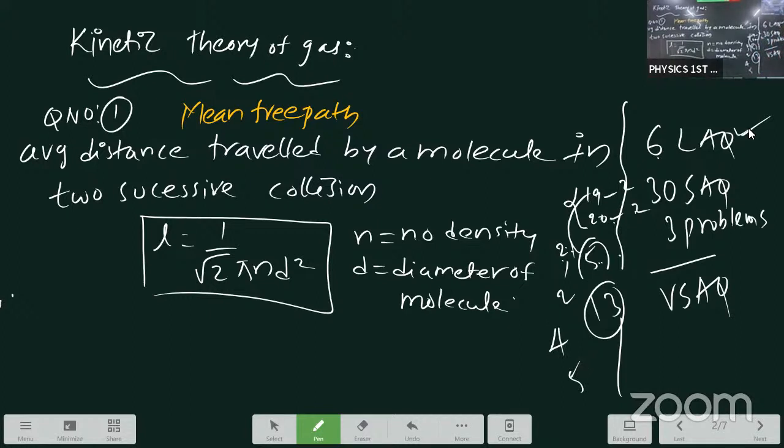LAQ. Then 30 SAQs I gave. From this one, 24 SAQs you are reading for this upcoming supplementary examination. 3 problems, easy problems only. VSAQs: first you finish 3 lessons for 6 VSAQs. Today I finished kinetic theory of gas. 2 direct questions remain from thermal properties of matter and mechanical properties of fluids. Okay, we'll continue tomorrow.